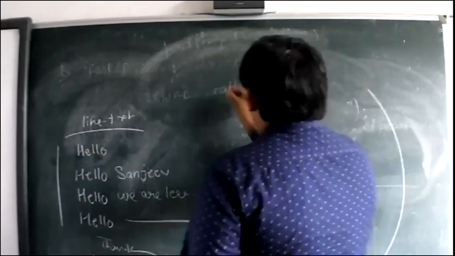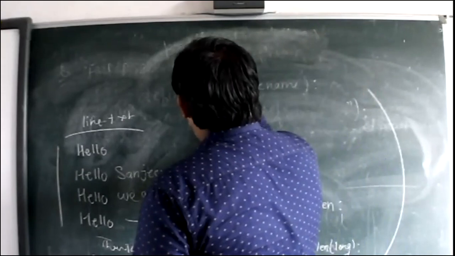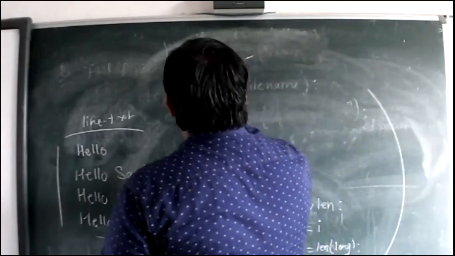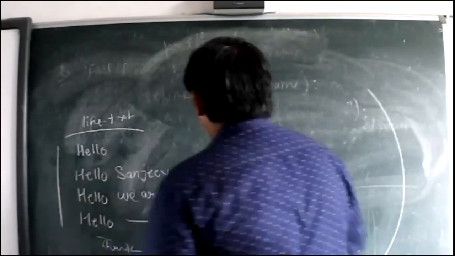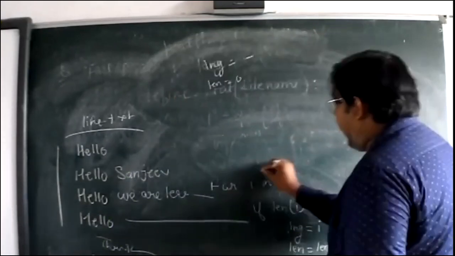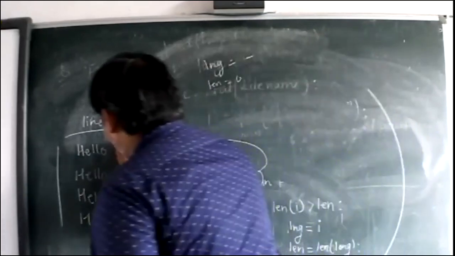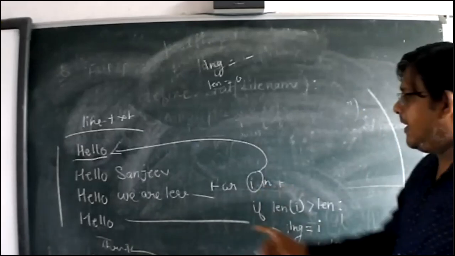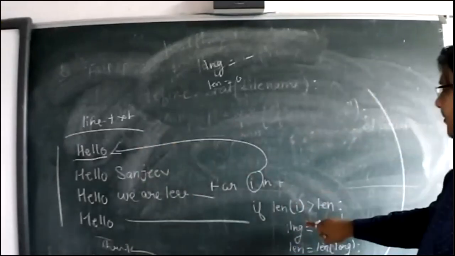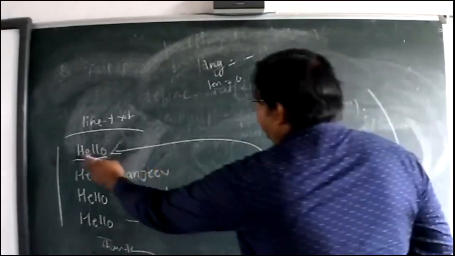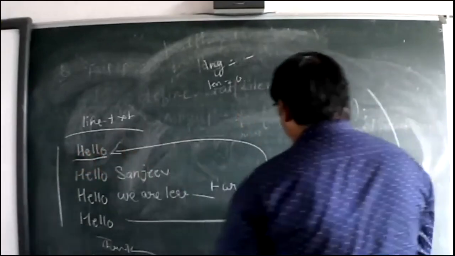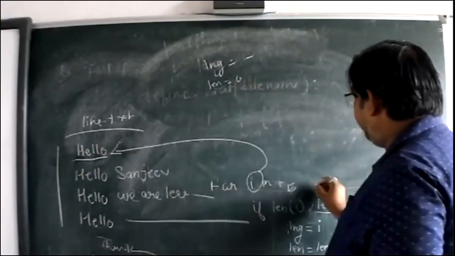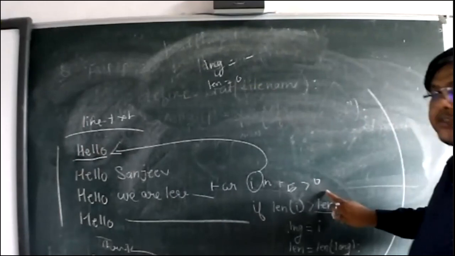Yeah, this one. We have a variable long LLC. In that, no value is there and length is 0. When this loop runs, in the I, which value will come? First line, this one. What is the value of I first time? Then will come length of I. What is the length? 1, 2, 3, 4, 5. So the length of I is 5 and the long length is 0. So 5 greater than 0, condition is true.